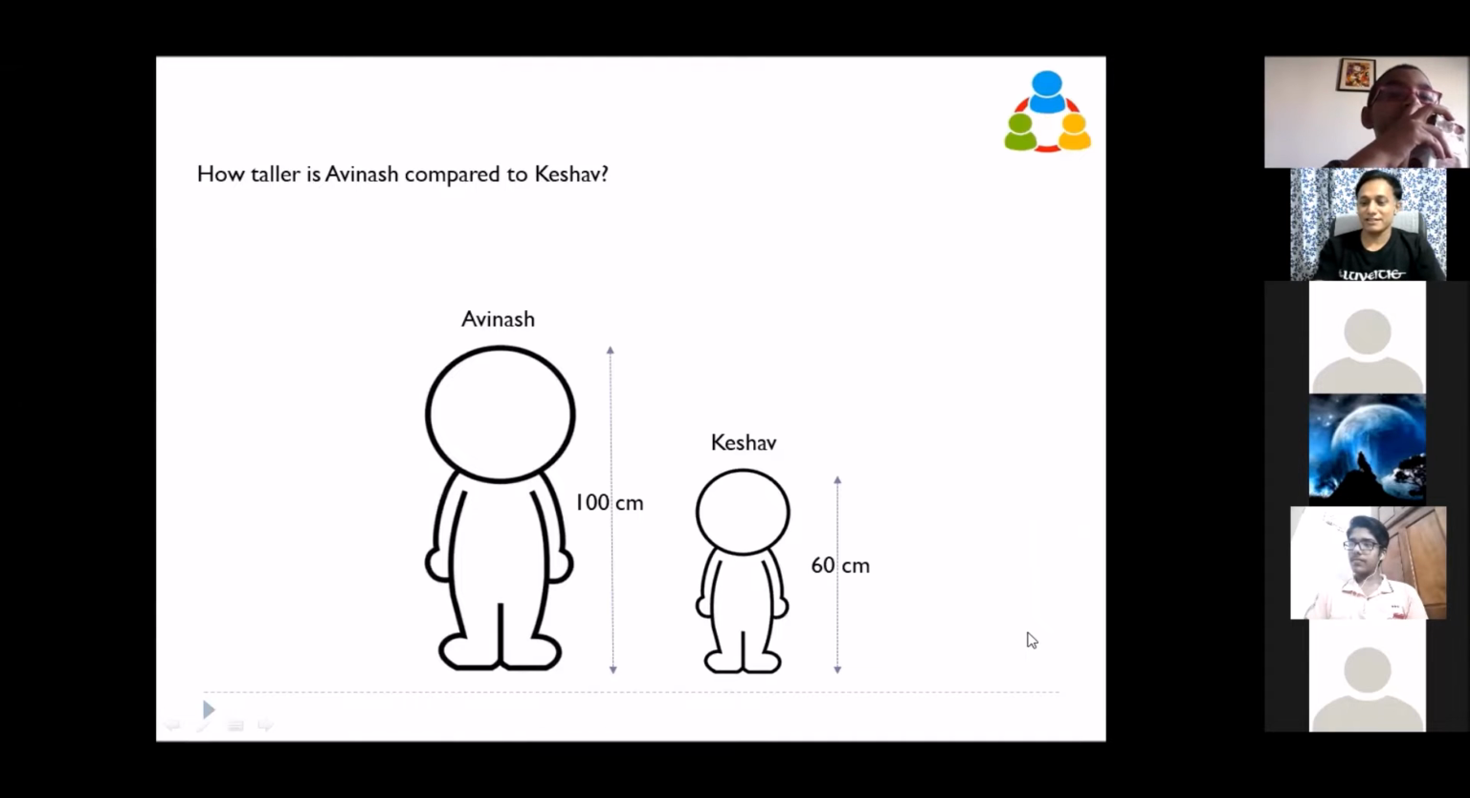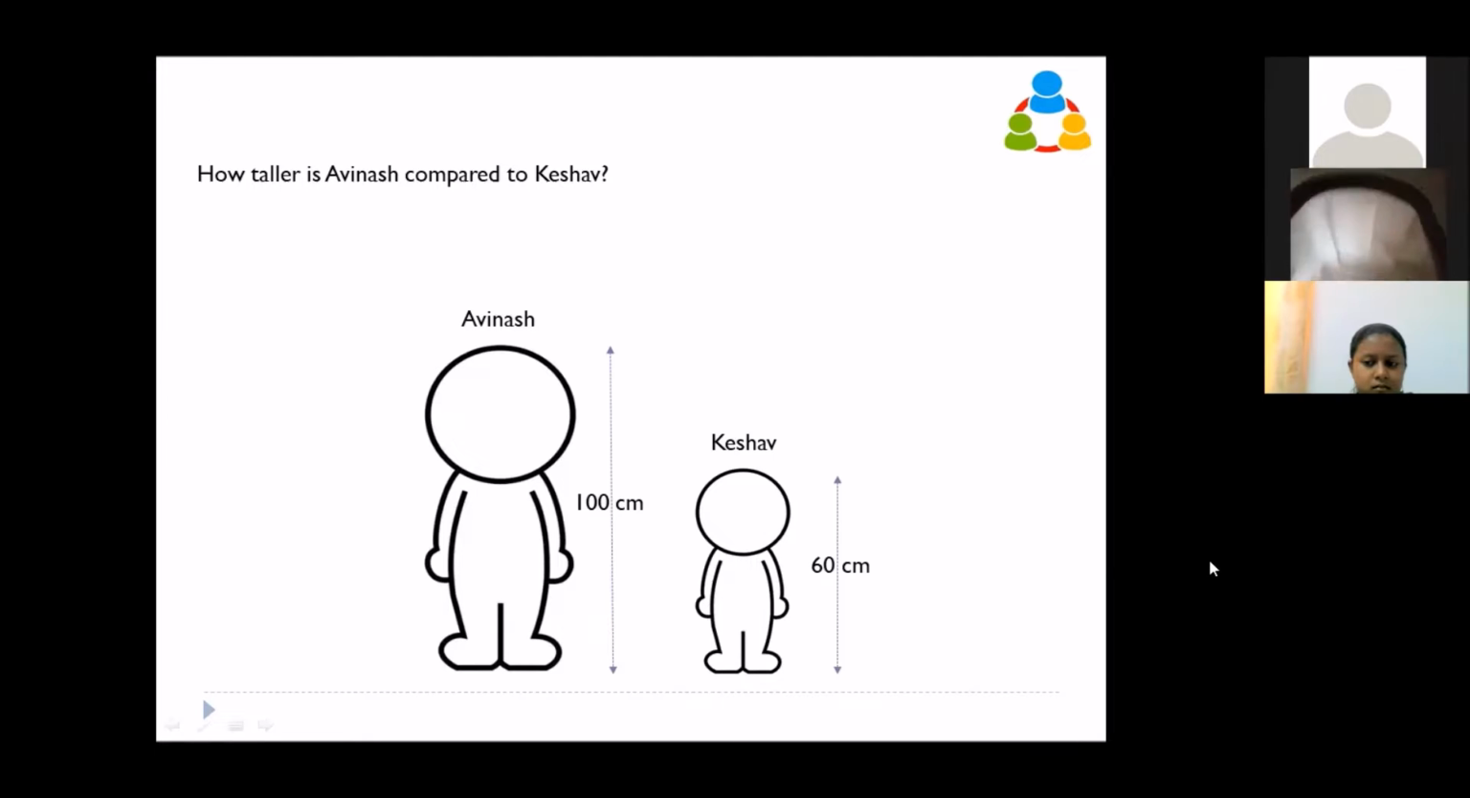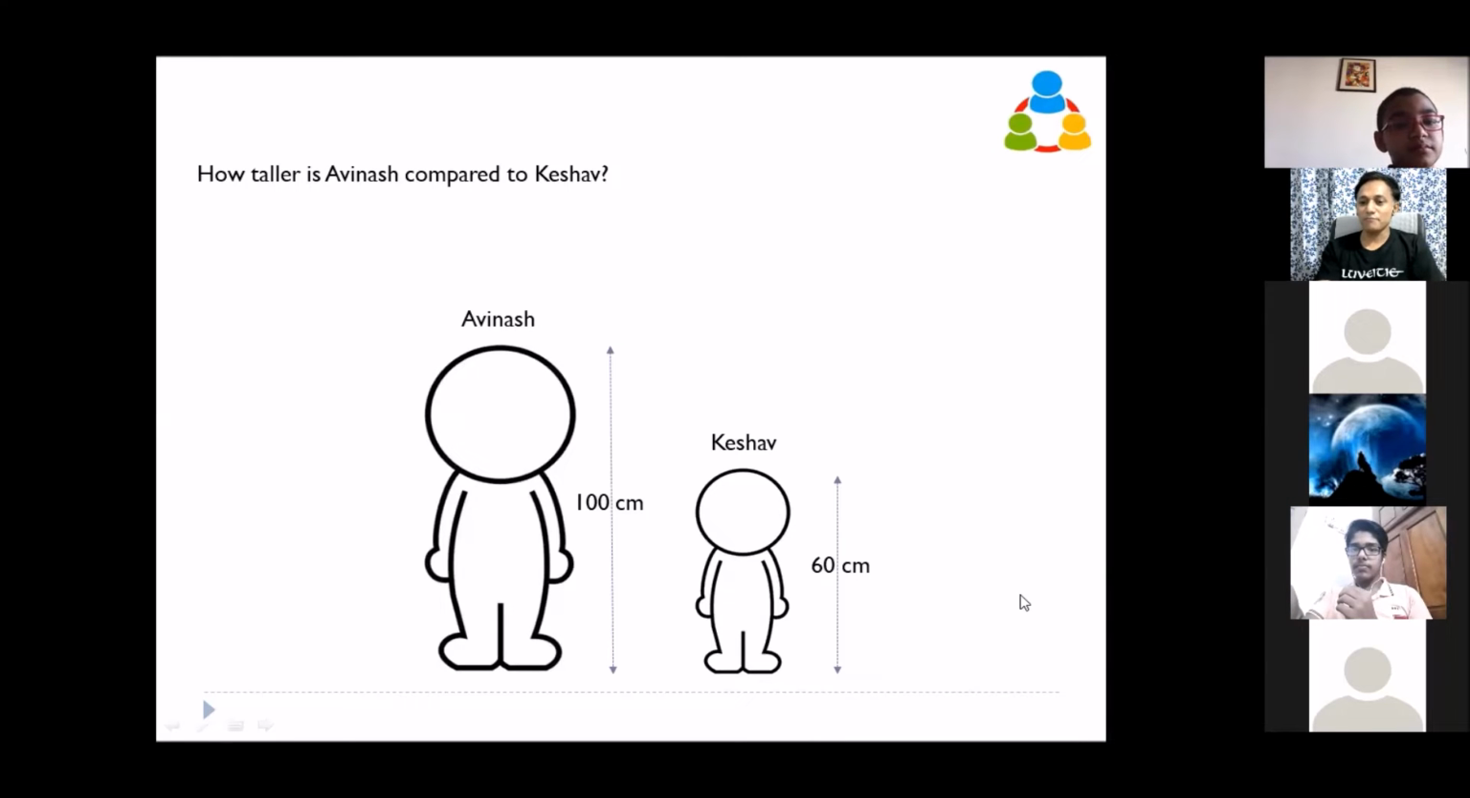But yeah, right, forget about easy or difficult. These are simple problems. We should know. If I make a statement, Avinash is X percentage taller than Keshav, what is that X percentage? Sir, if we are comparing on base of Keshav, you should subtract my height from his height, then divided by 60, Keshav's base, because we are comparing on. Exactly. And that into 100%.